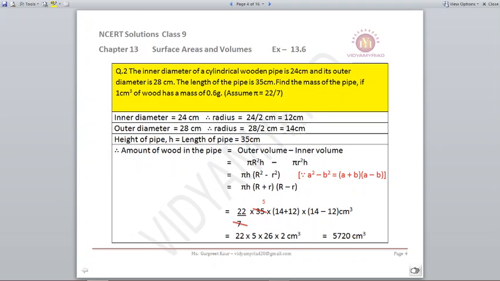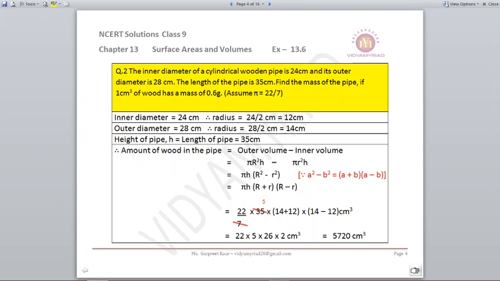Question number 2. The inner diameter of a cylindrical wooden pipe is 24 centimeters and its outer diameter is 28 centimeters. The length of the pipe is 35 and we have to find out the mass of the pipe if 1 centimeter cube of wood has a mass of 0.6 gram.